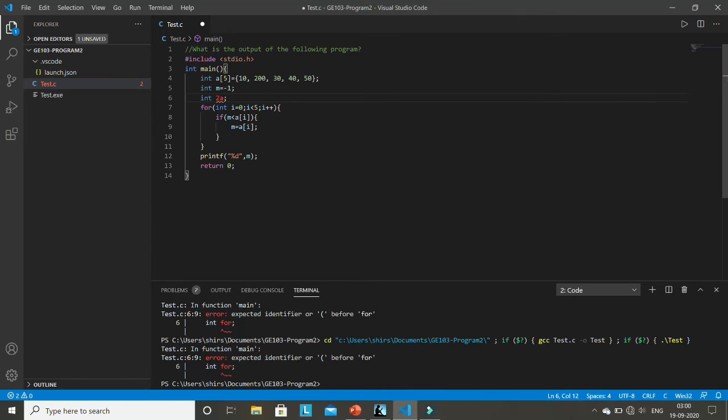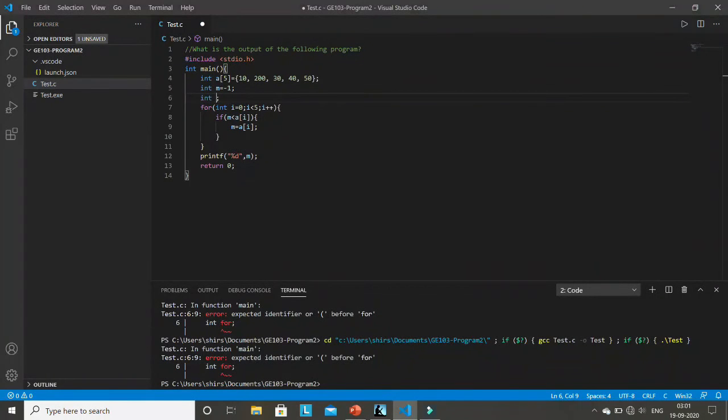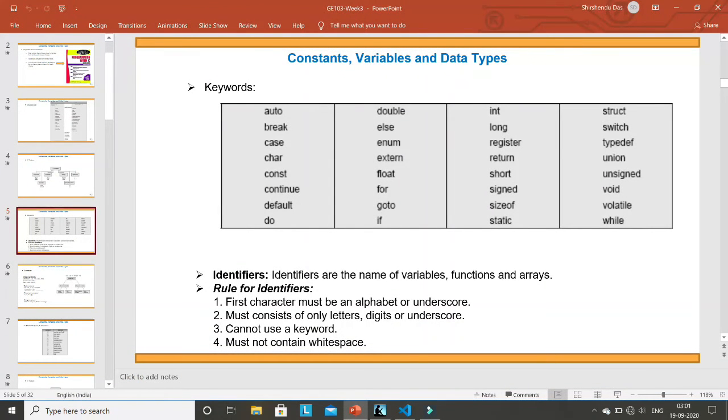A variable name must start with a letter, like a2, you can write. See, it is a correct variable. Or you can also start it with an underscore. This is also a correct variable. What are the other rules? The first character is fine. It must consist only of letters, digits, and underscore. Suppose you have started properly with a2, you cannot write a2 dollar, because dollar is not allowed as a variable symbol. It is written that only letters, digits, and underscore are allowed.